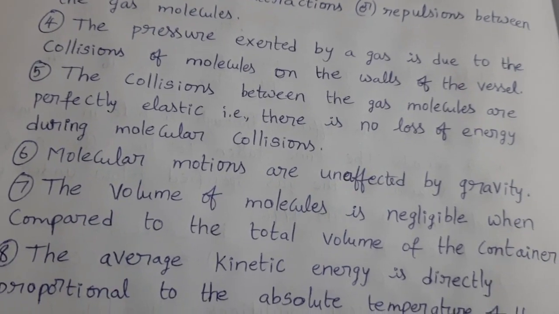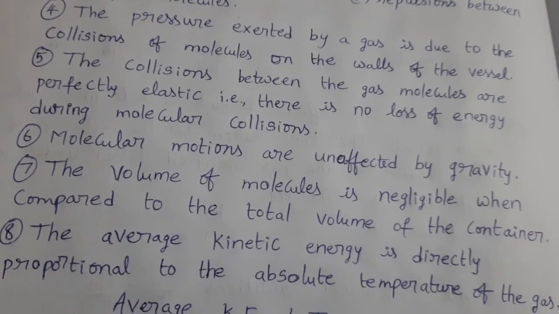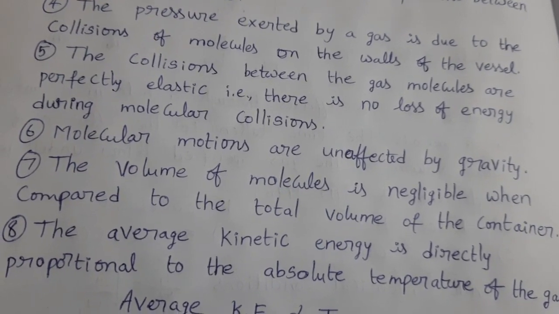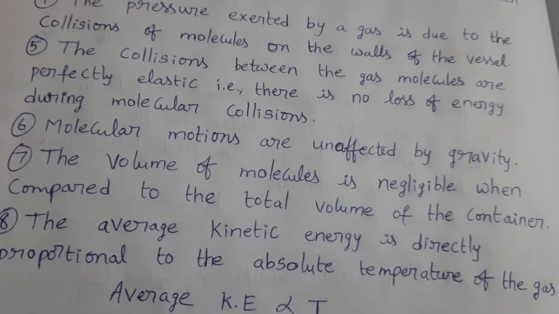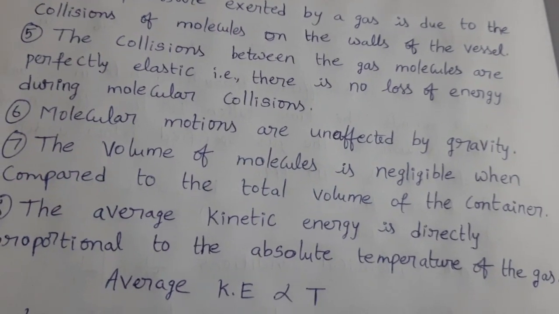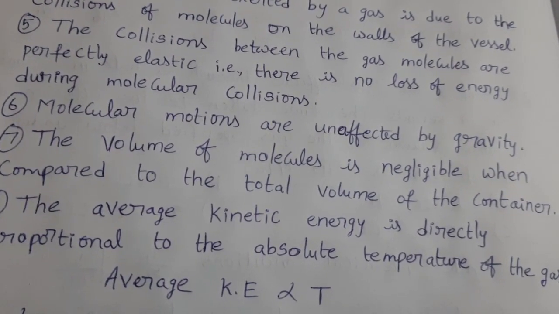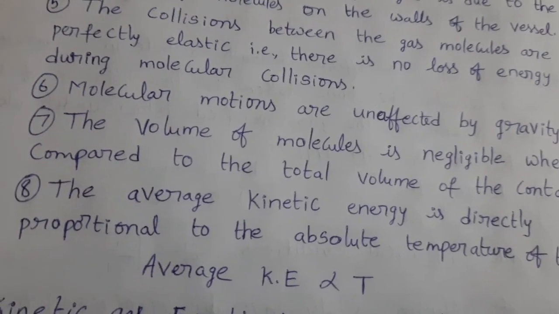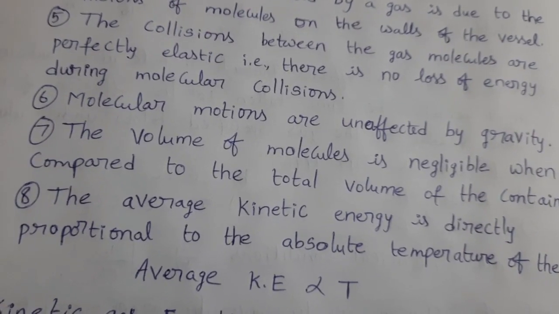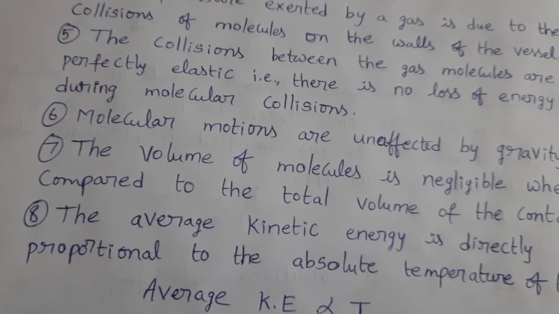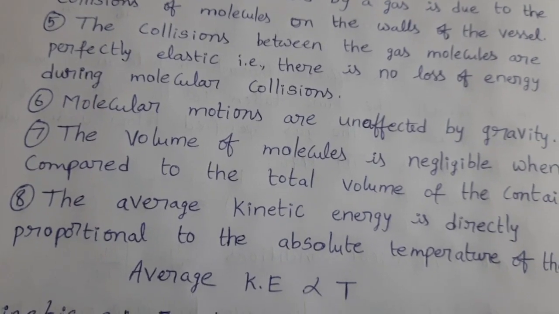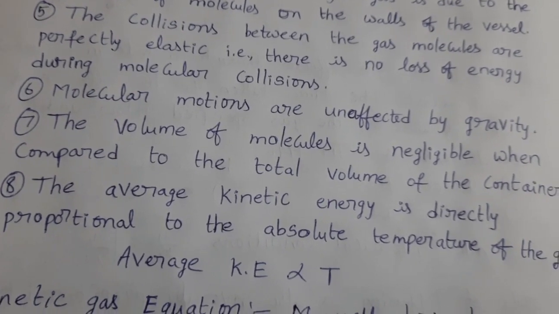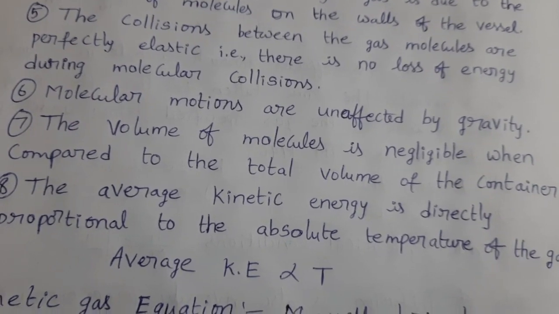The average kinetic energy is directly proportional to the absolute temperature of the gas. Due to random motion, molecules have some kinetic energy. If we consider average kinetic energy, that is directly proportional to absolute temperature. If we increase the temperature of the gas, then velocity increases, so kinetic energy also increases. At a low temperature, velocity is less, then kinetic energy is also less. In this way, average kinetic energy is directly proportional to absolute temperature of the gas.